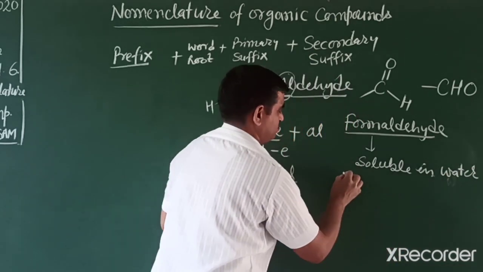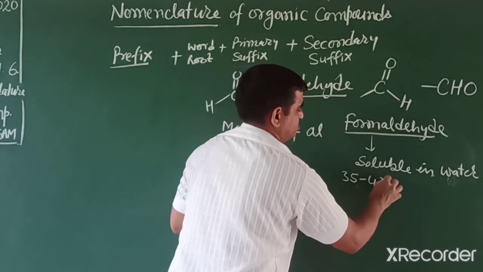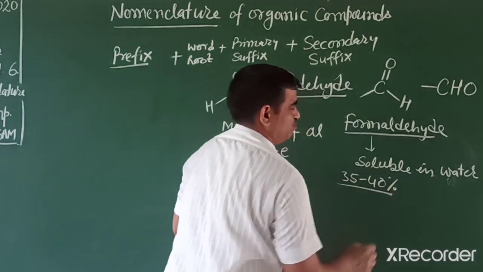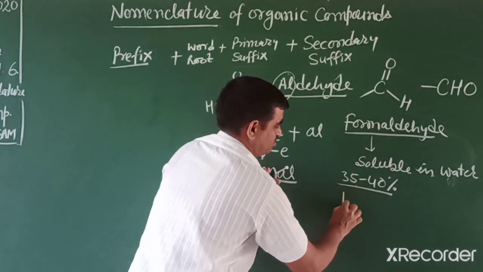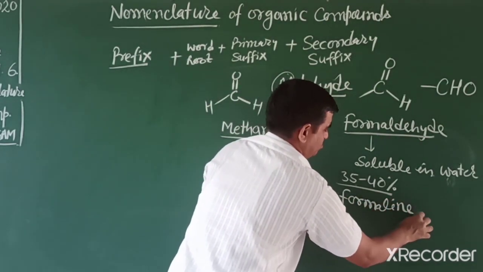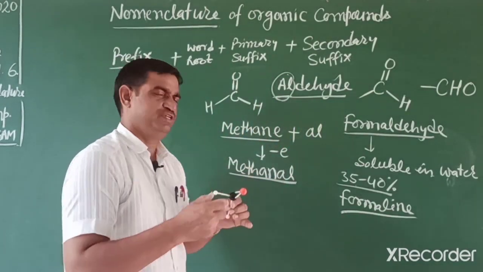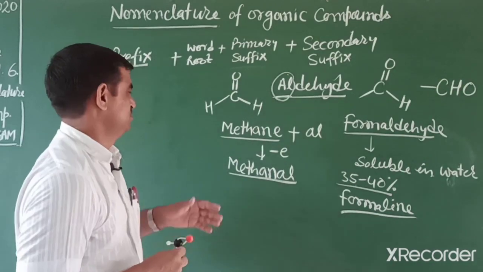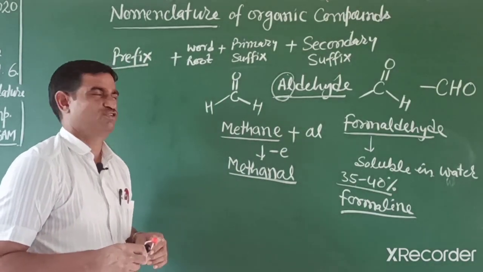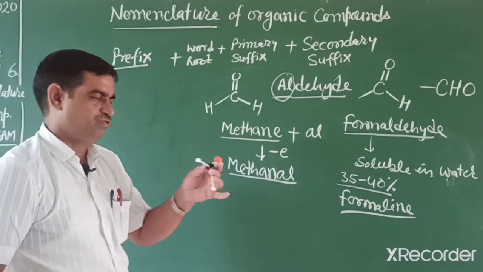A 35 to 40% solution is known as formalin. That formalin is used as a biological preservative to preserve specimens. It destroys microbes, a highly poisonous substance.